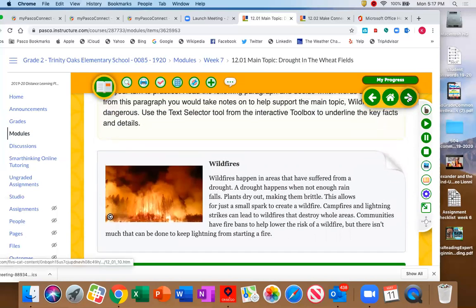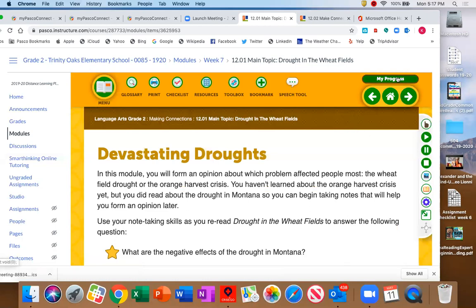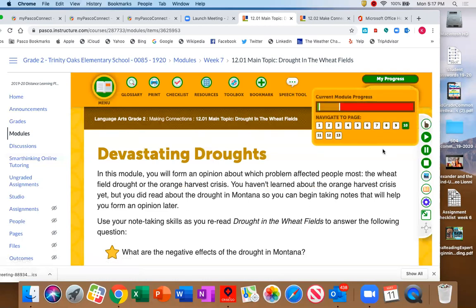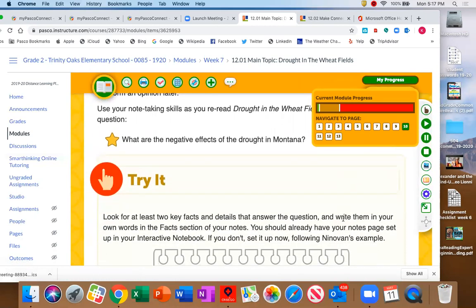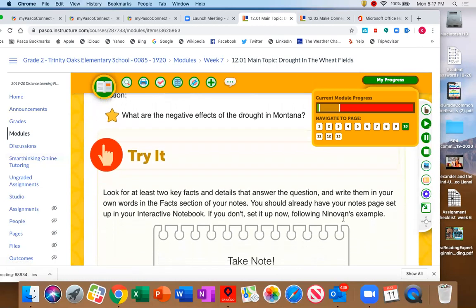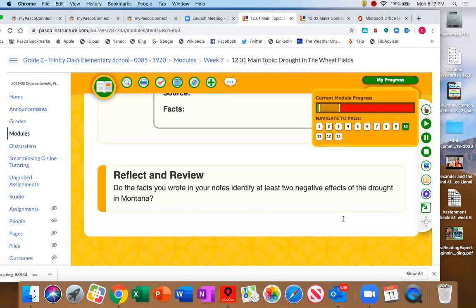After page 9, they are going to go to page 10, where you talk about the droughts, and they are going to make sure that you're talking about the key facts and the details for that article. They just want you to reflect and review about that.